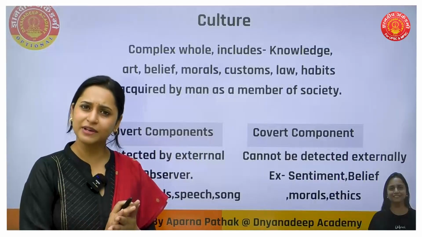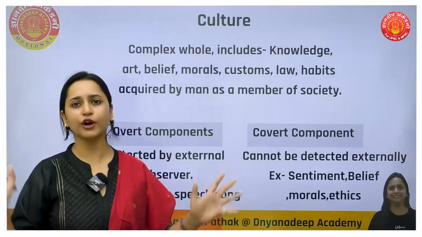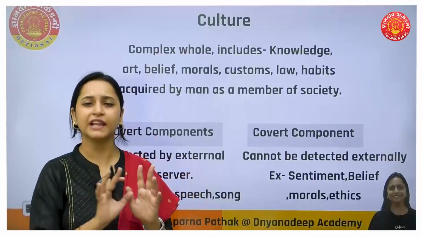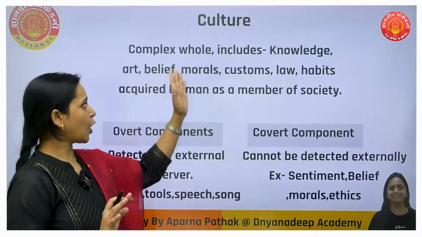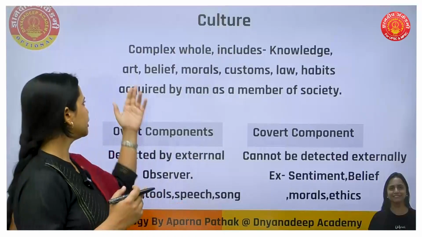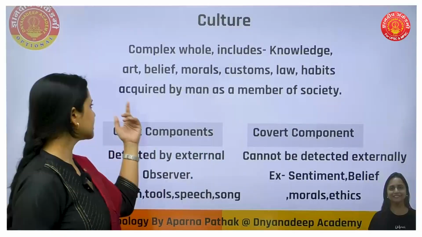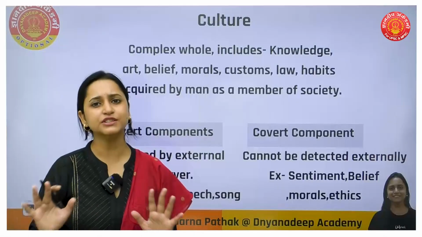I'm not saying overall entirely, because different groups of people, different societies will have different cultures. Culture is a complex whole which includes knowledge, art, belief, moral, custom, law, habits acquired by man as a member of a society.